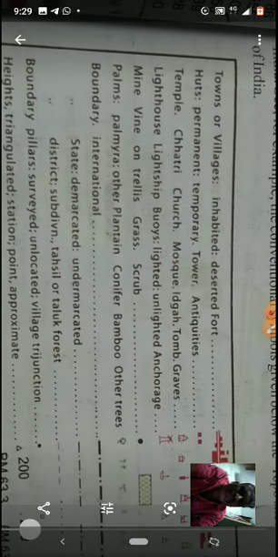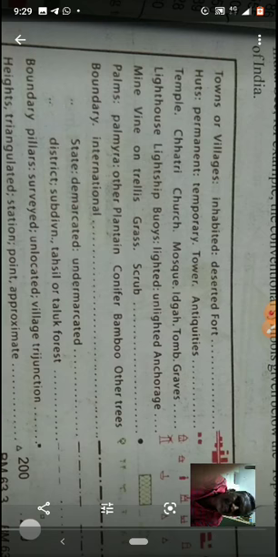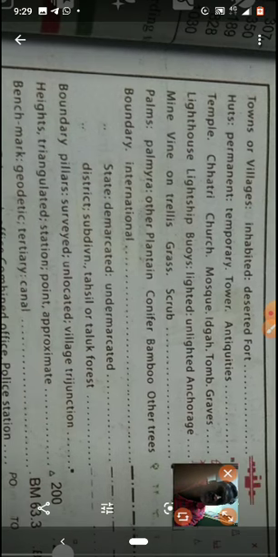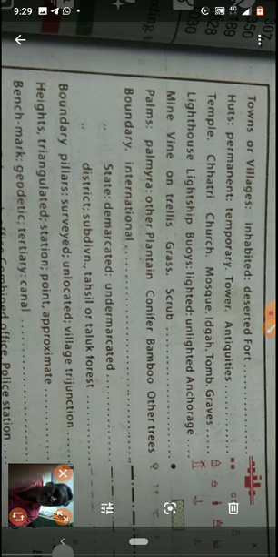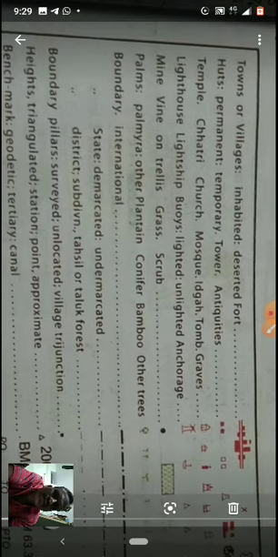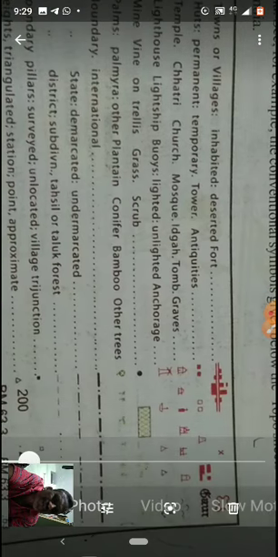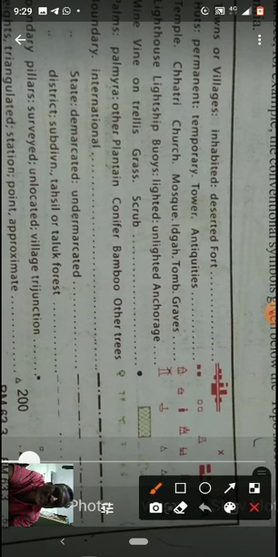First one is towns or villages, inhabited or deserted fort. Children, see, towns and villages. Like this, some houses are small, some houses are big. Yes or no? This is towns and symbols.